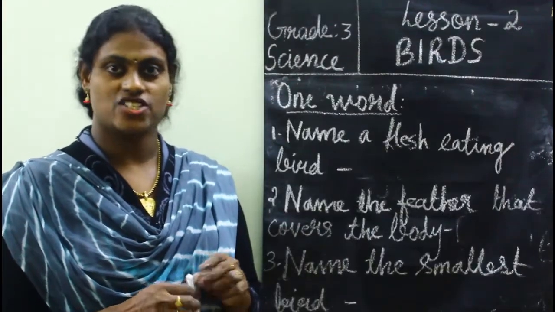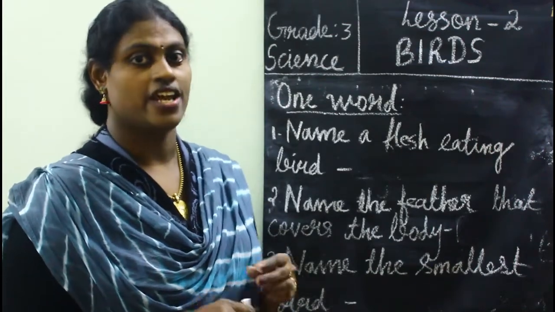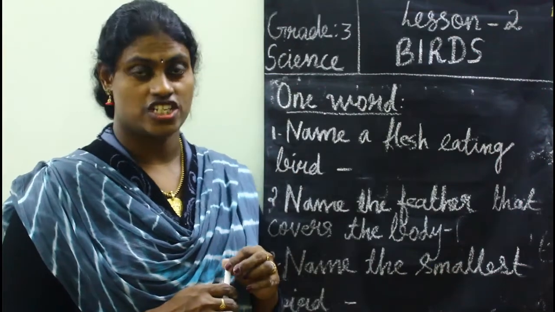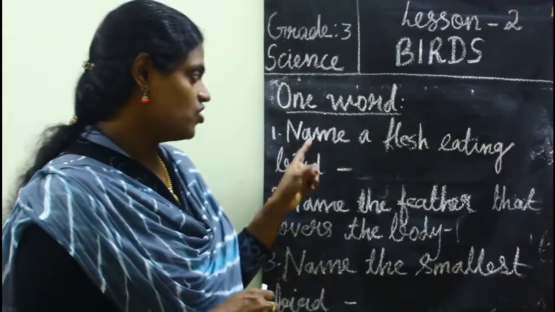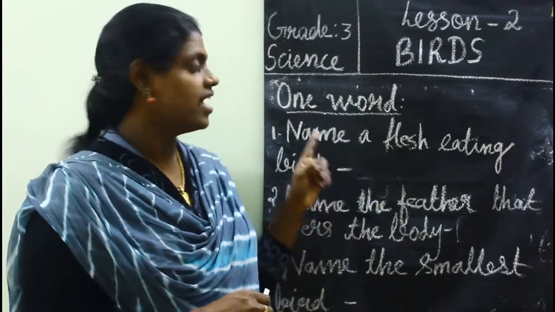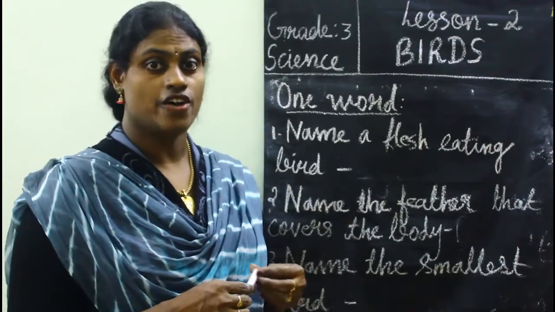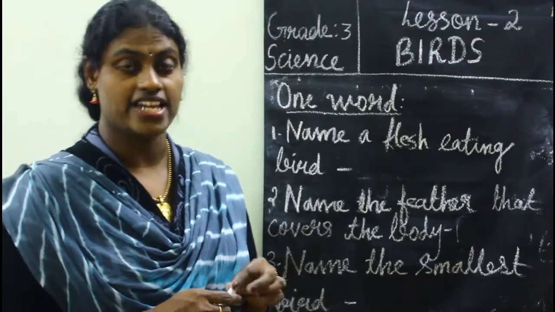So, based on this chapter, can we do some exercise? Okay. First one is one word. Children, you have to tell the answer. First one is: name a flesh-eating bird. We have learned some flesh-eating birds, right?